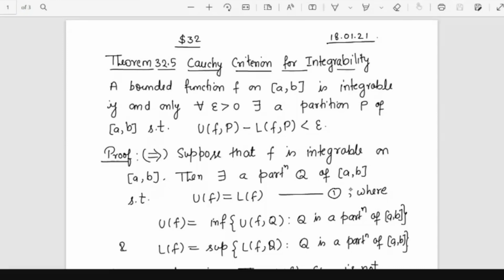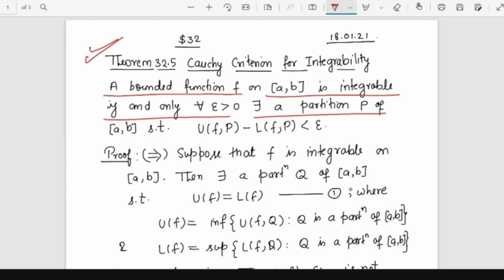Now there is another version of integrability criteria, that is the Cauchy criterion for integrability. Let's see what this is. This is also important when we prove results for many functions. A bounded function f on AB is integrable if and only if for every epsilon positive there exists a partition P of AB such that upper sum minus lower sum is less than epsilon. So the difference between upper sum and lower sum is less than epsilon. This is one of the important results for solving problems.